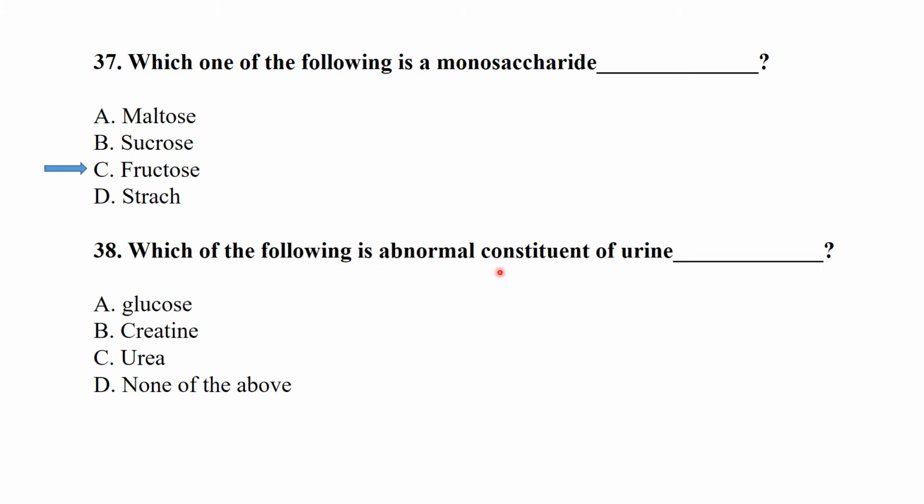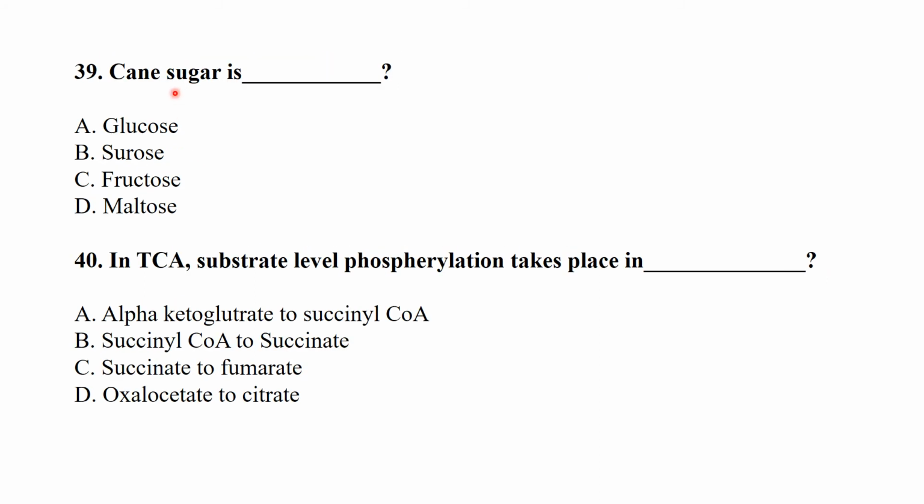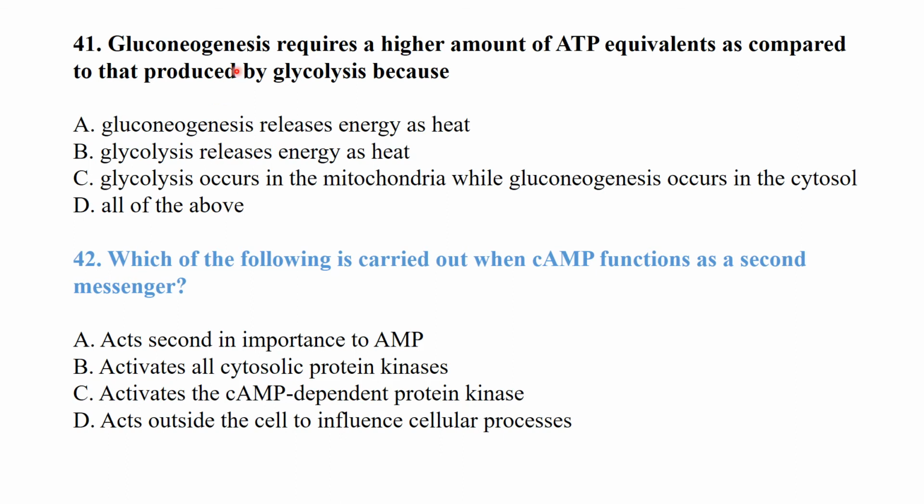Which of the following is an abnormal constituent of urine? तो glucose is an abnormal constituent of urine. Cane sugar is sucrose. Sucrose is also called cane sugar. In TCA, substrate level phosphorylation takes place in succinyl coenzyme A to succinate. Gluconeogenesis requires a higher amount of ATP equivalents as compared to that produced by glycolysis because glycolysis releases energy as heat. Which of the following is carried out when cyclic AMP functions as a second messenger?